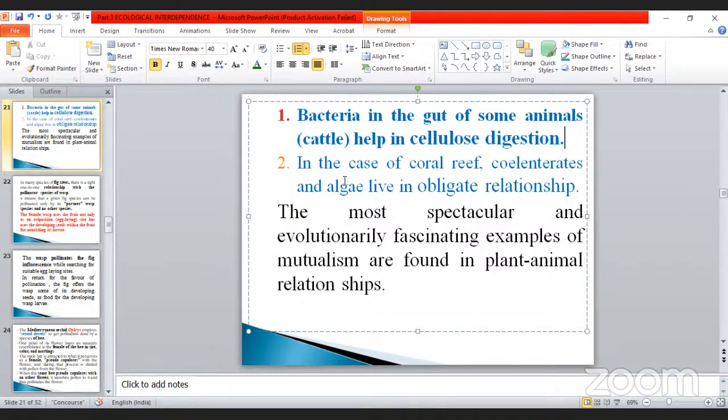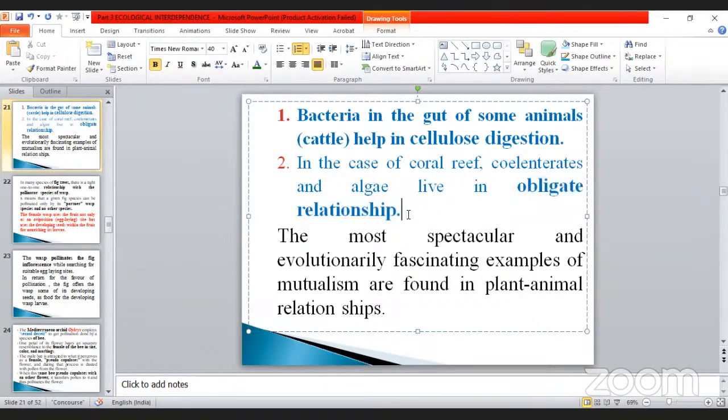And the other case is coral reefs, where coelenterates and algae live in an obligate relationship. What is the meaning of obligate? A virus is also an obligate endoparasite. What is the meaning? They need a living host.